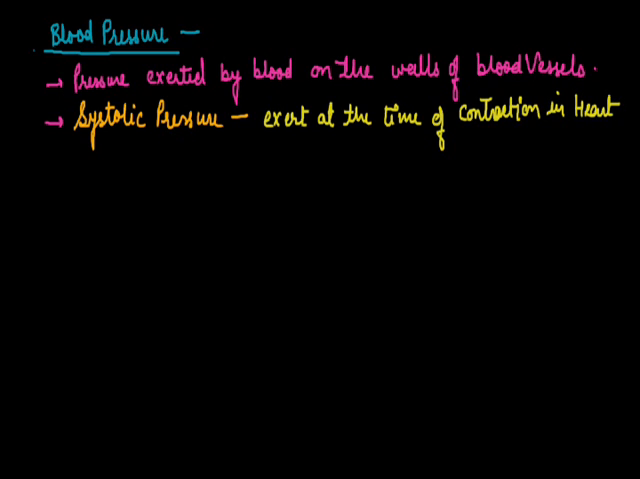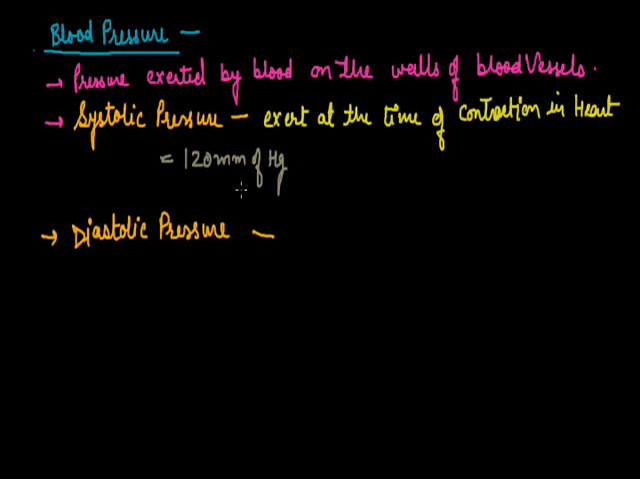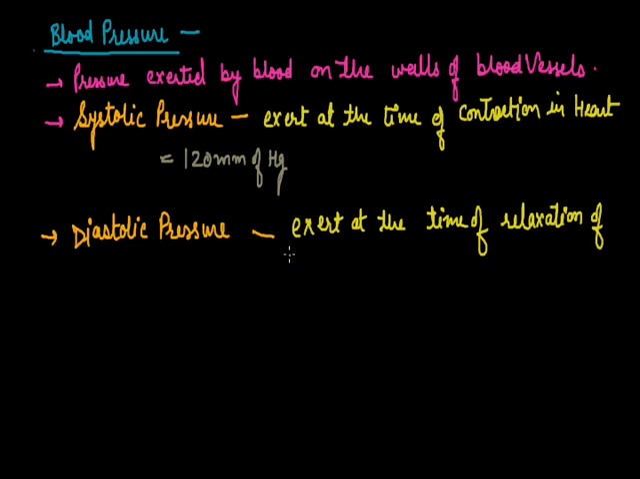That's why the systolic pressure is quite higher. The value of systolic pressure is equal to 120 mm of Hg in an adult human being. The second pressure is diastolic pressure, which is produced at the time of relaxation of the heart. The value of diastolic pressure is 80 mm of Hg. This pressure is measured by a sphygmomanometer.